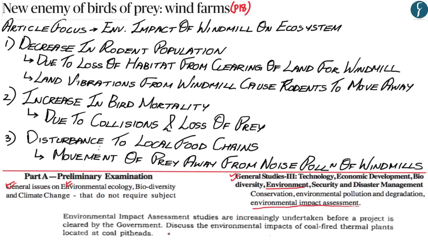Now previously a question has been asked in your UPSC mains examination, in GS Paper 3 in the year 2014, which asked that environmental impact assessment studies are increasingly undertaken before a project is cleared by the government. Discuss the environmental impacts of coal-fired thermal plants located at coal pit heads. A similar question for practice would be: discuss the environmental impact of windmills located in forested areas.